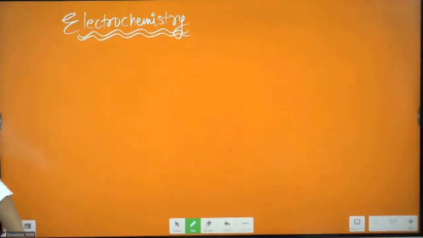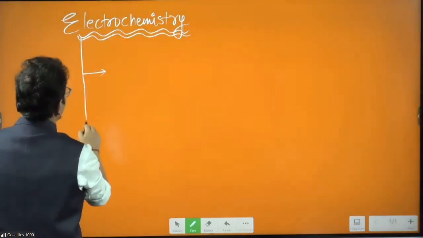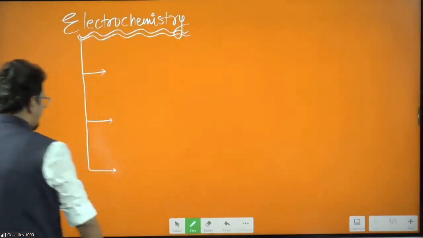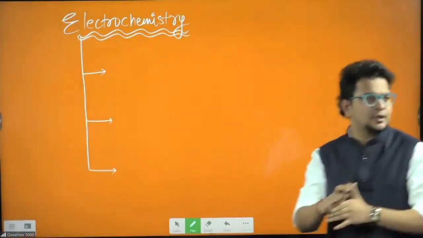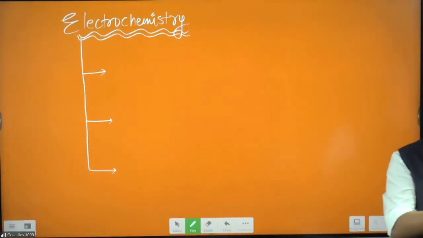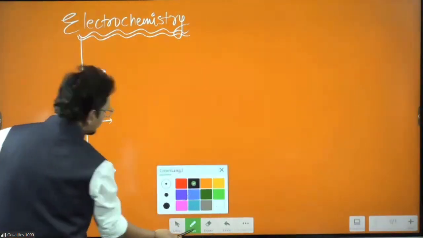Let's go. So electrochemistry is divided into three parts, which most of the people know very well because from this topic onwards, I was common in the boys and girls campus. So nearly the same theory has been delivered in both the batches. So electrochemistry is divided into three parts.